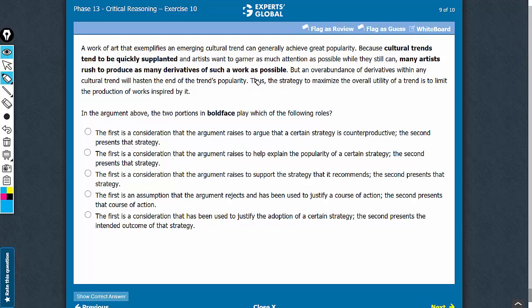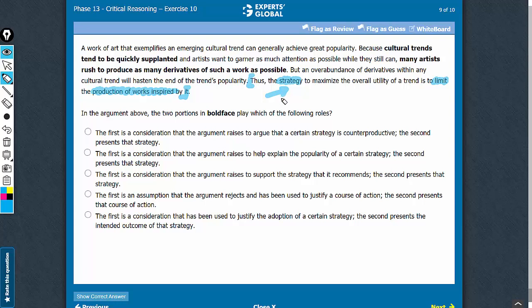The first step is to figure out the conclusion of the argument. You see the last sentence here is the conclusion, and you see that this is suggesting that the strategy limits the production of works inspired by it, and therefore the argument is against this strategy here.